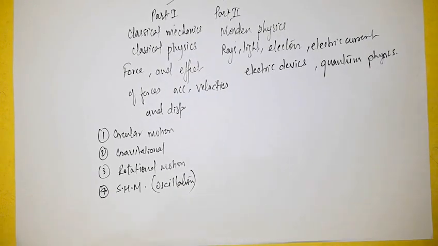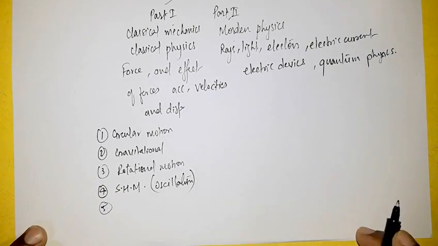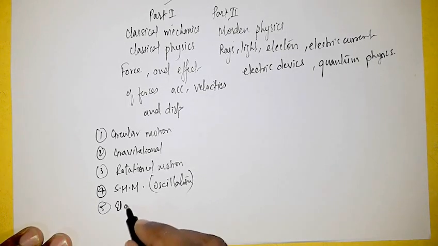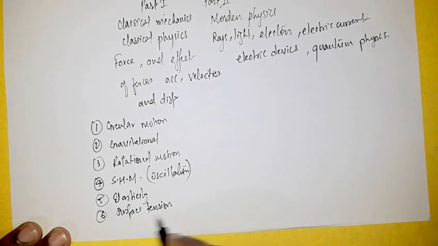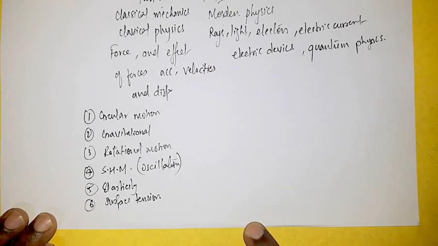This is another kind of motion. After discussing motion, there are two chapters which are important for mechanical engineers, like properties of solids, called elasticity. And then the 6th is surface tension. This chapter is included under the property of fluids.